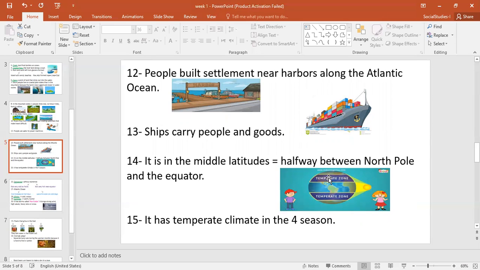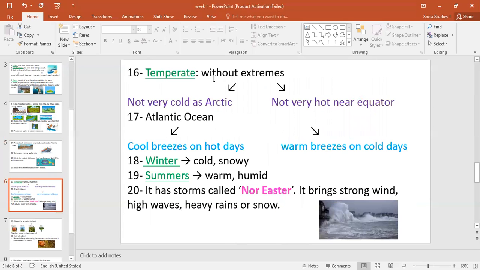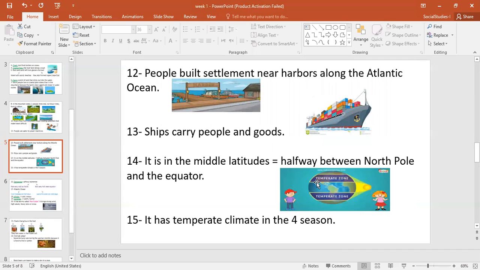This temperate zone is not very near or very close to the equator, and also it's not very close to the North Pole. So it's halfway between the North Pole and the equator. That's why it has a temperate climate. Well, the meaning of temperate climate, let's see. Temperate climate means without extremes. It means not very cold as in the Arctic or near the North Pole, and not very hot near the equator. Check again. This is the temperate zone, the temperate area.